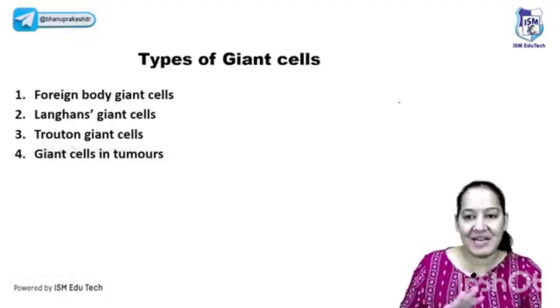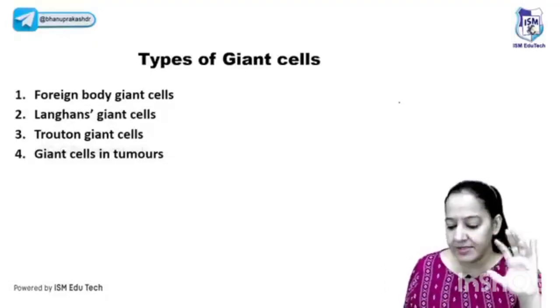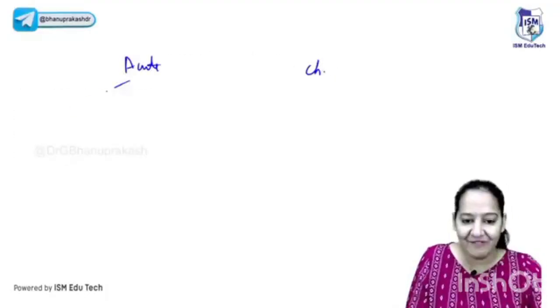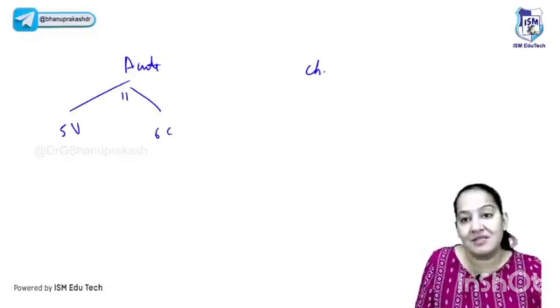Let me tell you the types of giant cells and chronic inflammation also. How many types of giant cells do you know? This is how granuloma is formed. Now you understand what is acute inflammation and chronic inflammation. In acute inflammation, we have 11 events: the 5 vascular, the 6 cellular. I guess you know the sequence.